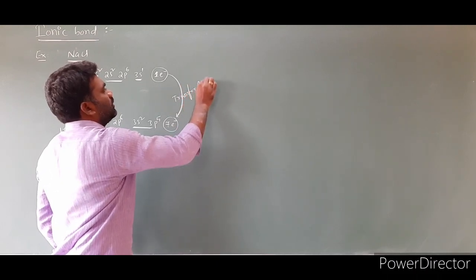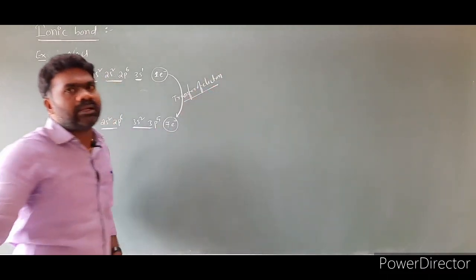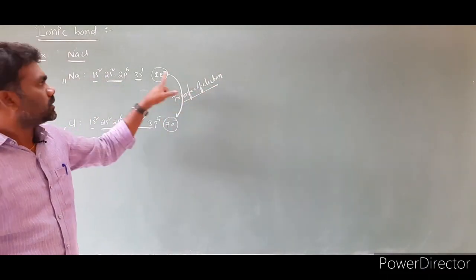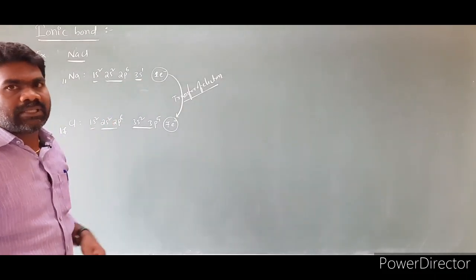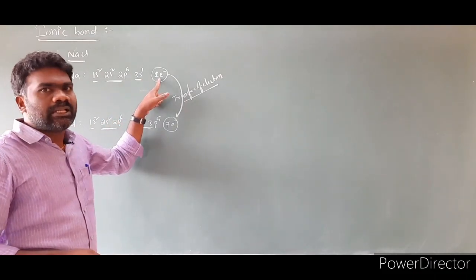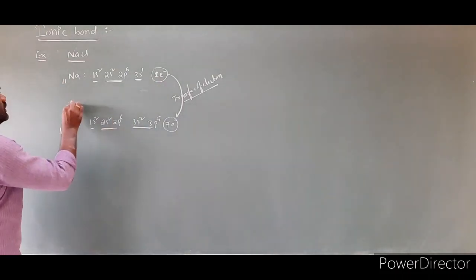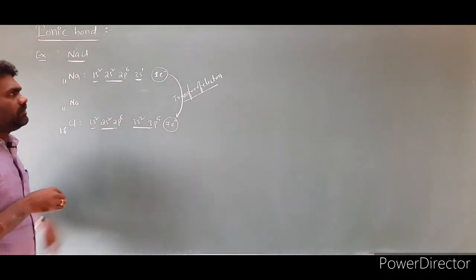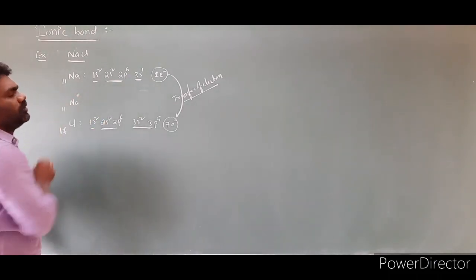Transfer of electron. This is a very, very important point to define the ionic bond. Sodium is losing one electron, converting into Na plus ion. The electron lost by sodium is taken by the chlorine, converting into Cl minus. Let us write. Na atomic number is 11. The sodium is losing this electron. Losing of electron leads to the formation of positive charge.